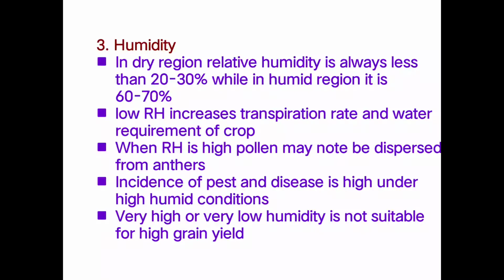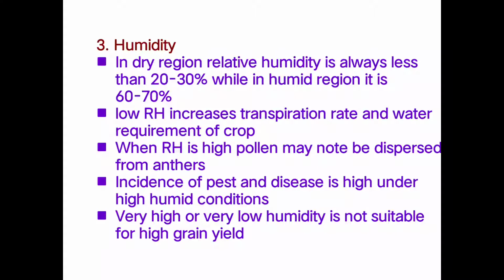Low relative humidity increases the transpiration rate and the water requirement of the crops. Then when relative humidity is high, pollen may not be dispersed from the anthers. Another disadvantage of high humidity is that the pollen grains are not dispersed from the anthers, and that affects the yield of the crop directly. Then the incidence of pests and diseases is high under high humid conditions.